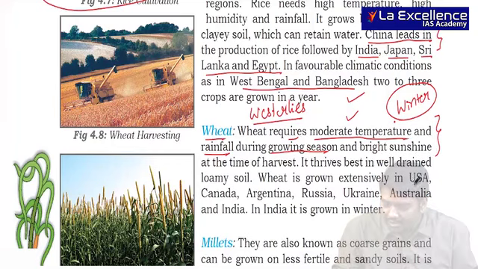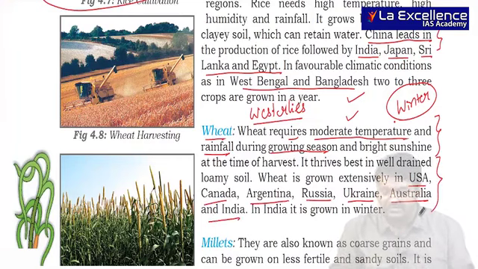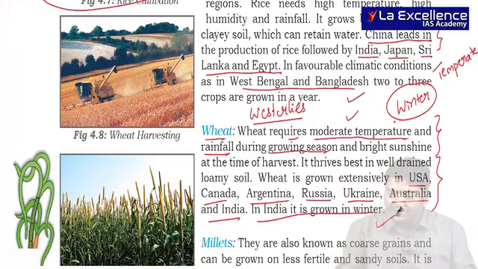When we take the United States, Canada, Argentina, Pampas, Russia, Ukraine, steppes, Australia, downs and India, usually we see this. Most of the countries mentioned, US, Canada and others, are in the temperate region, where temperature is usually low. In India, as it requires moderate temperature, it is grown in winter, right? So it's a winter crop, or we also call it a Rabi crop. So this is very important for us.